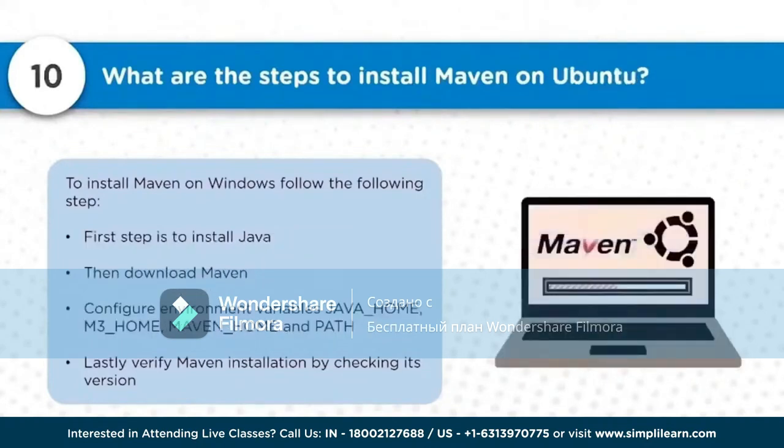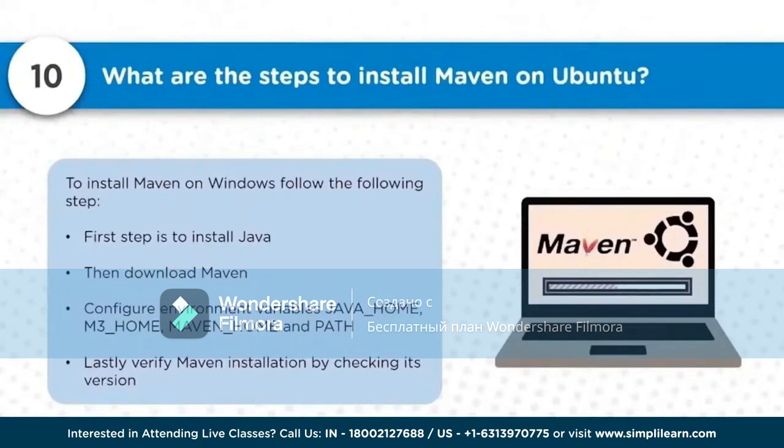Now, what are the different steps involved for the installation of Maven on Ubuntu? On Ubuntu, you just download the package of Java JDK. Once the JDK is installed, you can search for the Maven package which is available.